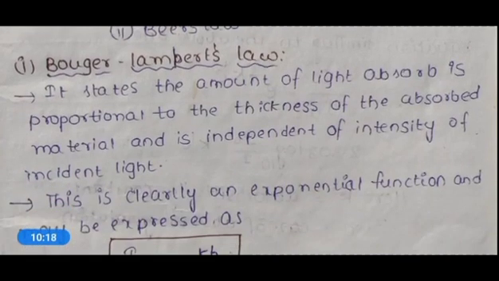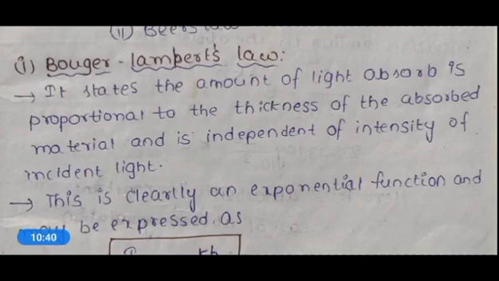This particular law states the amount of light absorption is proportional to the thickness of the absorbing material and is independent of the intensity of incident light.